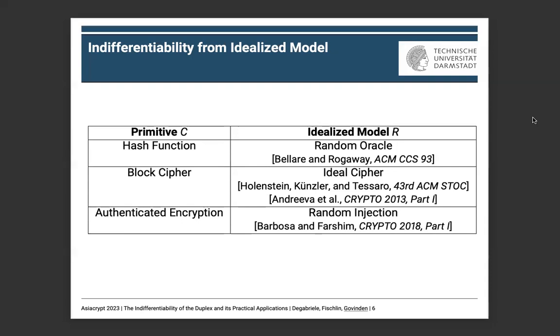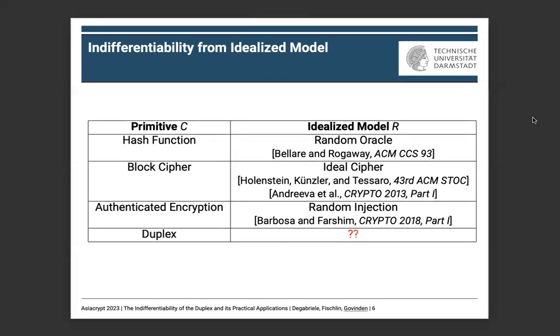Very importantly, in all these cases, the primitive and the idealized model share the same interface. And when the indifferentiability of a primitive is studied, it is always done with respect to a specific idealized model that shares the same interface. The problem we studied in our paper is which idealized model would fit to the duplex.